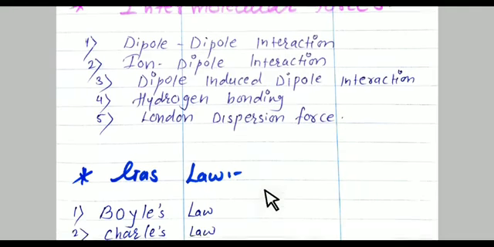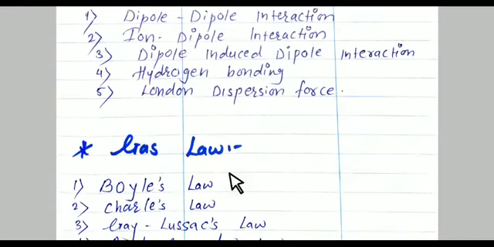Next, some topics are gas laws, in which the first law is Boyle's law. Boyle's law is also known as the pressure-volume relationship. In Boyle's law, temperature and number of moles are constant, and the pressure of the gas is inversely proportional to volume.